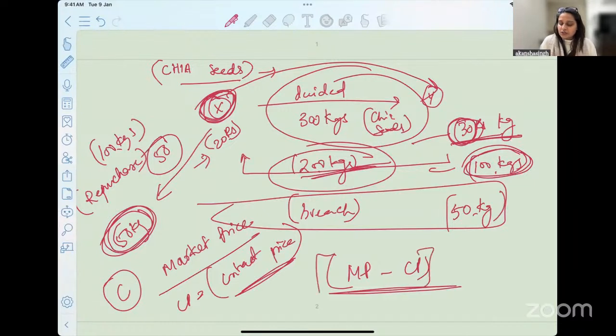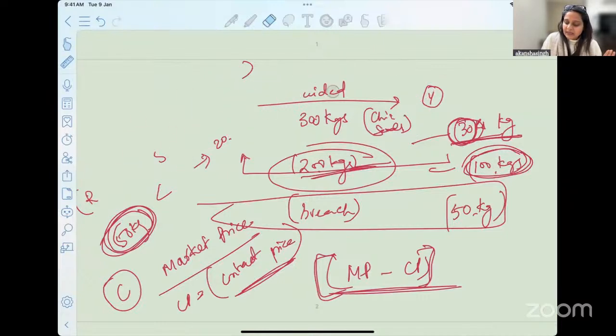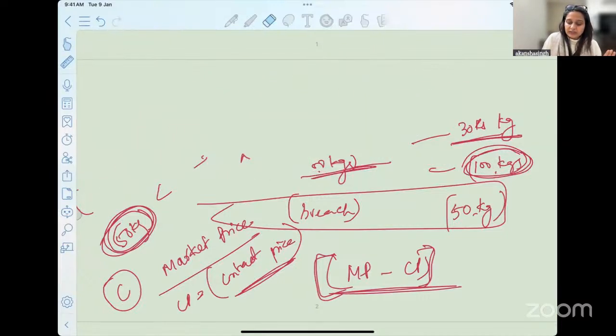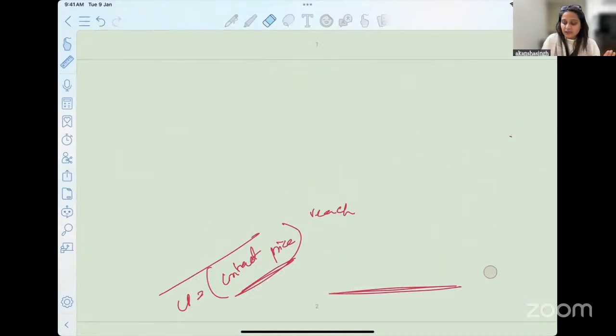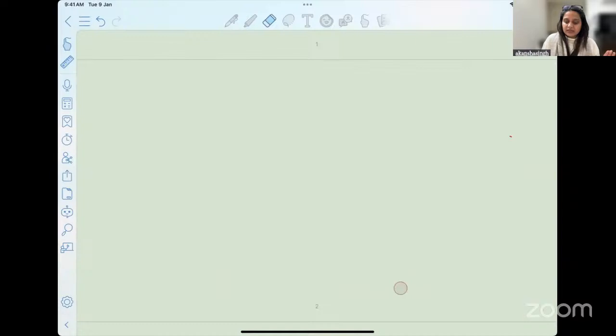But this is for us to understand the difference, or the amount of remedy or damages that are supposed to be given to the aggrieved person by the wrongful party. So the discussion here starts with the first example, wherein if X has not repurchased chia seeds from somebody else, has he actually suffered any loss or not? This is the answer that we will try to find out in today's class.